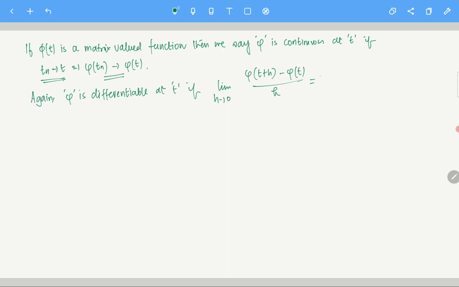So let's say, I don't know, maybe let's call it L. Okay, and so basically it is differentiable, and this L is essentially your phi prime at the point t. Okay, so L is defined like this. Clear? So this is what we are defining. Yeah, so this is our definition. It's not like we are deriving it from somewhere. That's our definition, that if phi is a matrix valued function, then all of this is true.